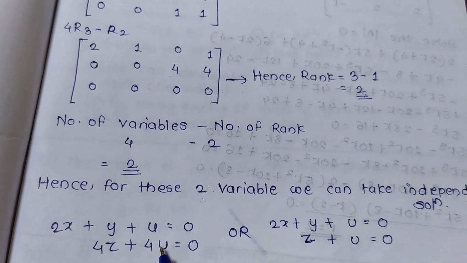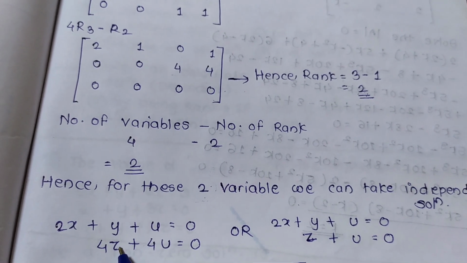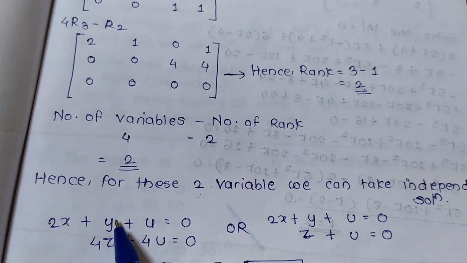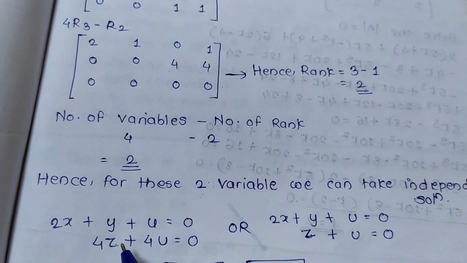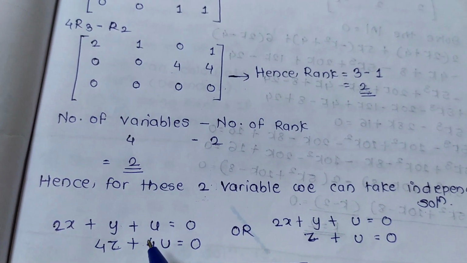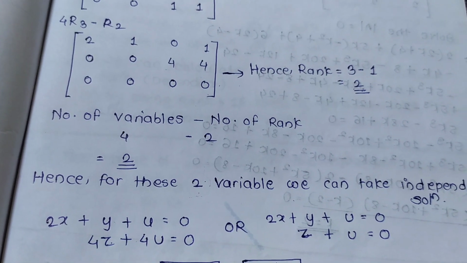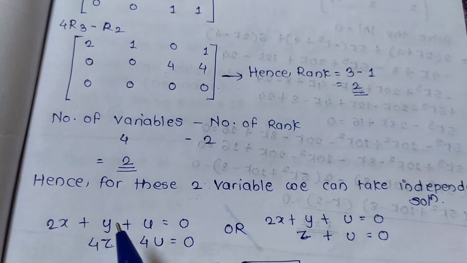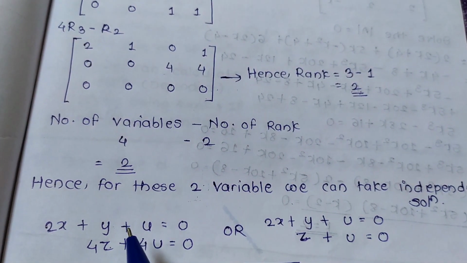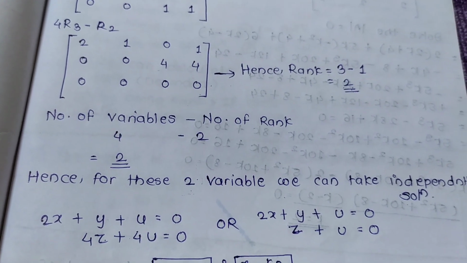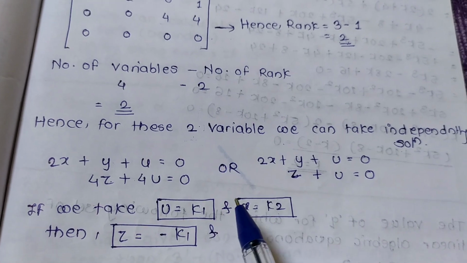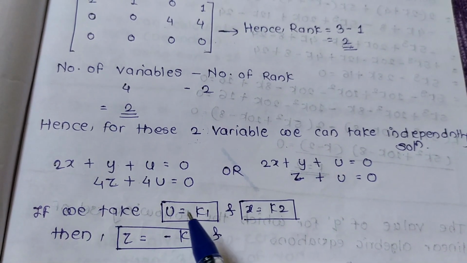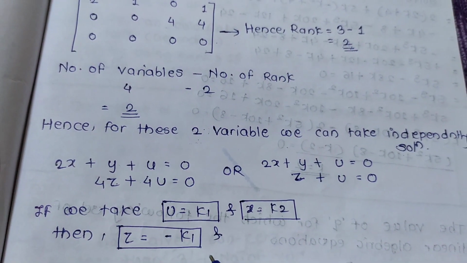You have to select any one variable from this and any one variable from this, take values independently for these two variables, and find out the remaining variables' values. U is equal to k1, x is equal to k2, whatever you want, take it and find out the remaining values.